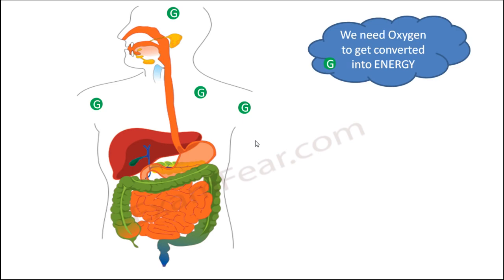Also, once the process of cellular respiration happens, we know that the product is carbon dioxide. That carbon dioxide also needs to be thrown out because the body doesn't need that. So in this lesson, we'll focus on how oxygen is taken in and sent to the respective cells and how the carbon dioxide is sent out of the body. That is our aim in this lesson called breathing and exchange of gases.